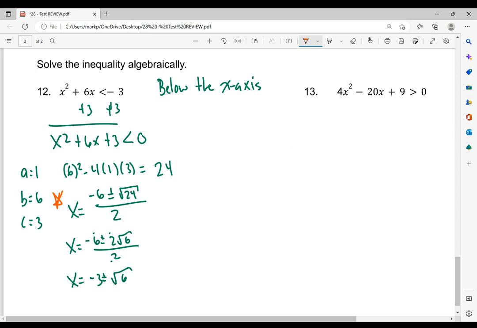So -3 plus the square root of 6. And the double arrows above enter converts it. So the first one is going to be -0.551. I always round this to 3 decimal places. And let's do the next one. So it's going to be -3 minus the square root of 6.